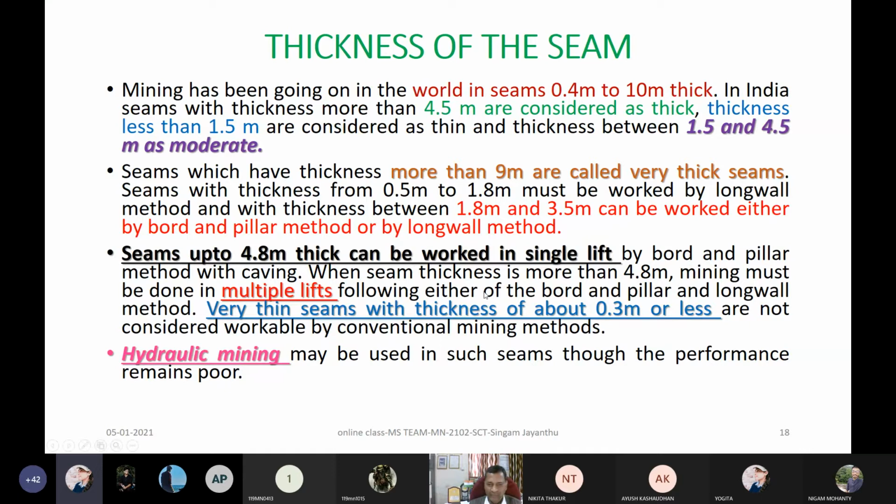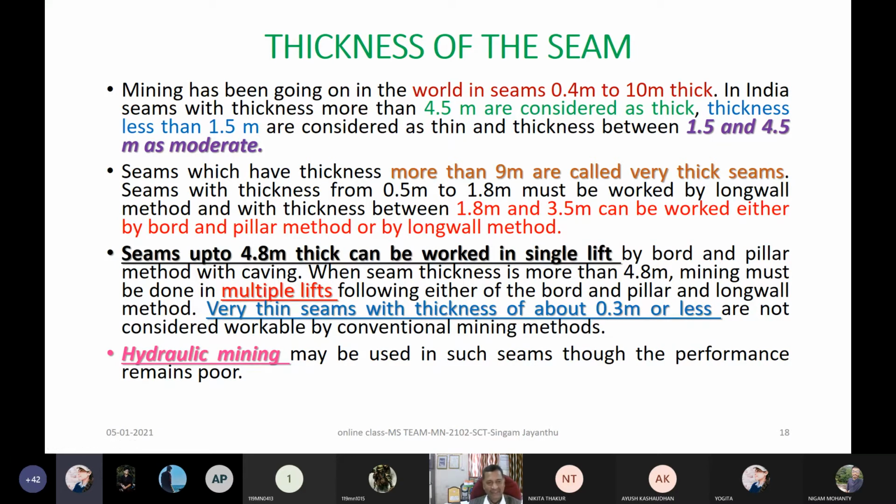Then if seam thickness is more than 4.8 meter, seam thickness meaning the total seam, 10 meter, 15 meter, then you should go by multiple lifts. You should think of whether 2 lifts, 3 lifts, 4 lifts, following either a Bord and pillar or longwall, whatever. And already you understood why we cannot go by conventional methods if thickness is less. Then still there are some options.